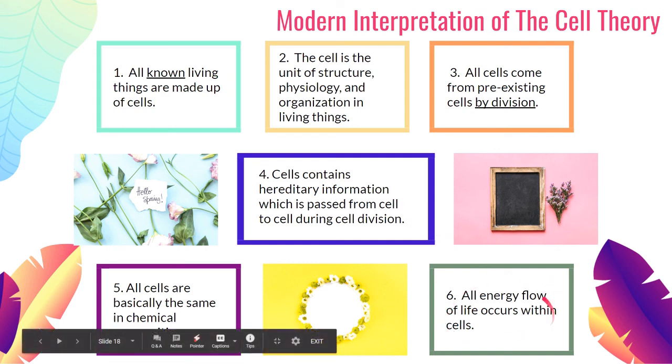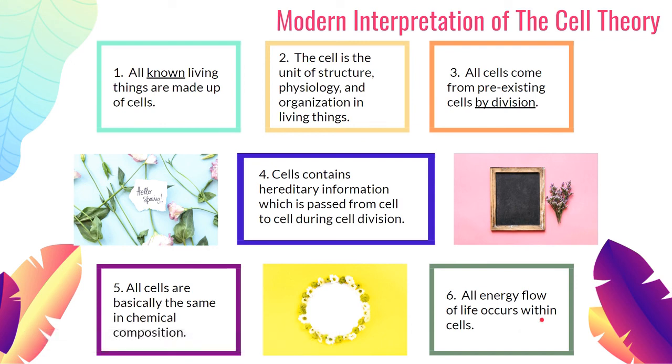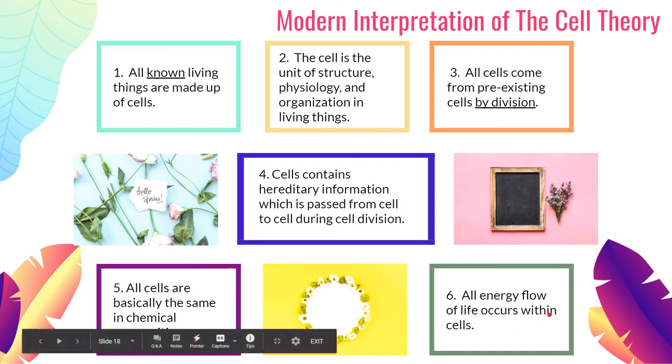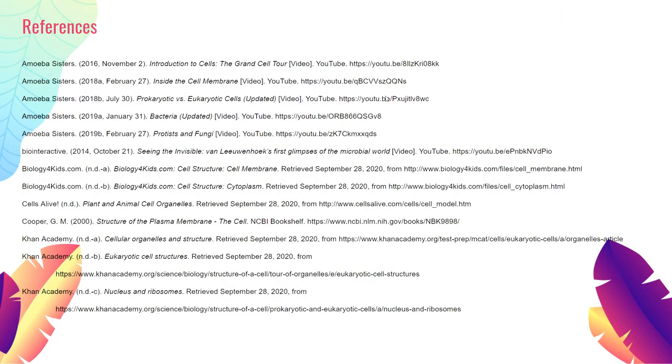And all energy flow of life occurs within cells. The transfer of energy, photosynthesis performed by plants, is at the cellular level, and cellular respiration, or the conversion of food into usable energy, all of those flows of energy happen within cells, and we will talk more about this in the third quarter.